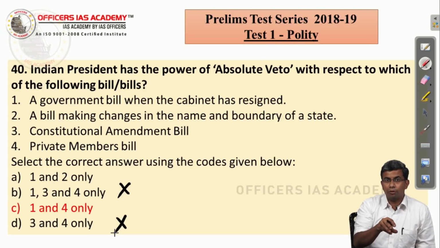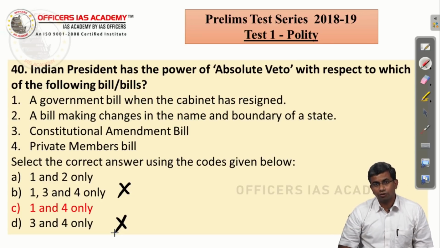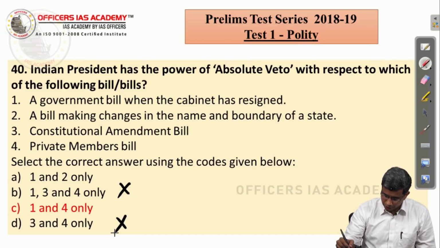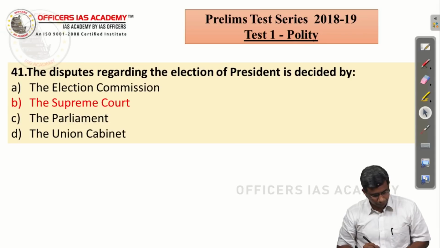Even if you are confused about the other statements, you know for sure that the answer is only between these two. And if you have 20 questions like that where it is 50-50, still not able to make up your mind, probability says that you will get 10 right, 10 wrong. So net you will have only a positive score. So please look out for these elimination techniques whenever you are confused about the choices.